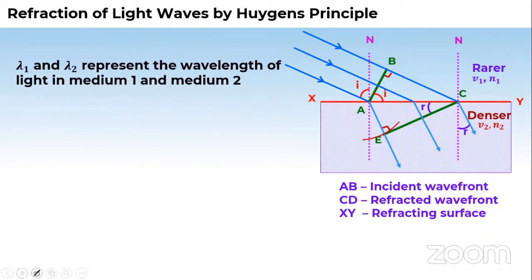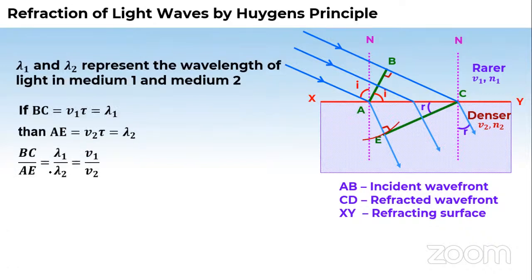Now see this carefully. This was also derived by Huygens. What is this? Lambda 1 upon lambda 2.